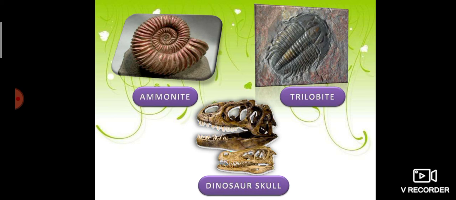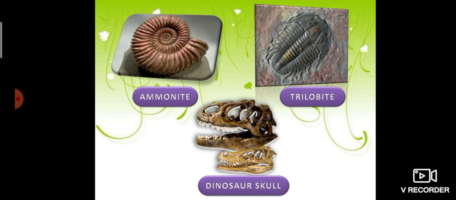Then come to the trilobites. Trilobites were marine arthropods which were common between 400 to 600 million years ago.